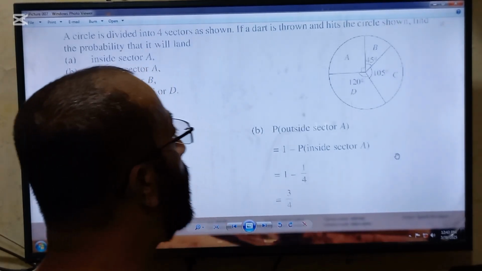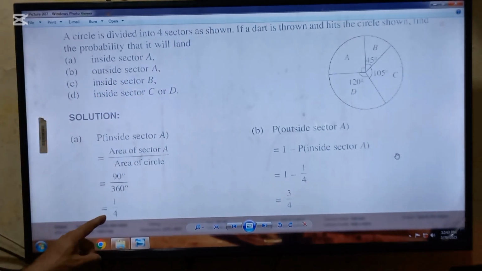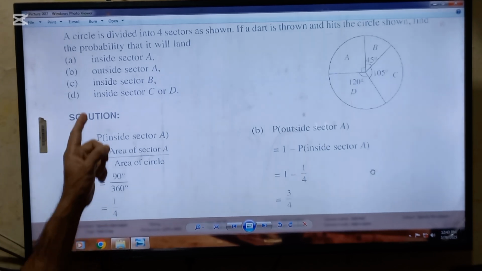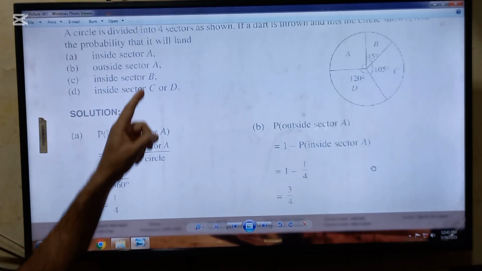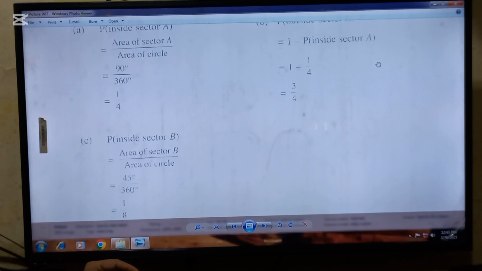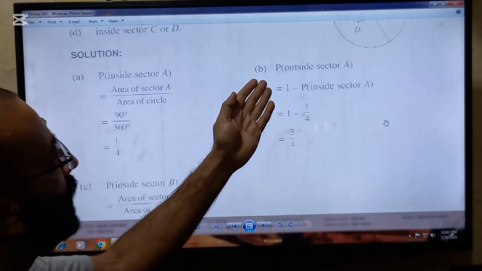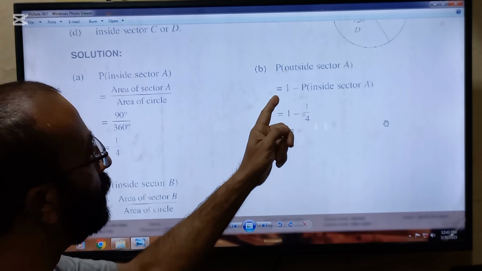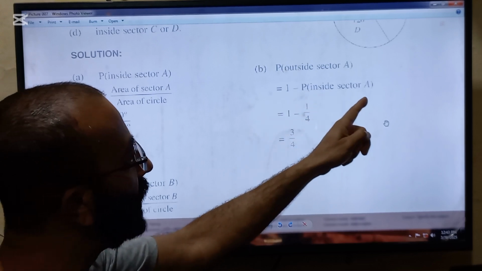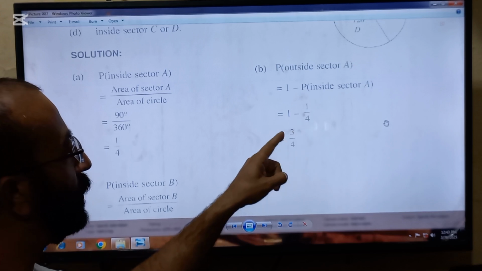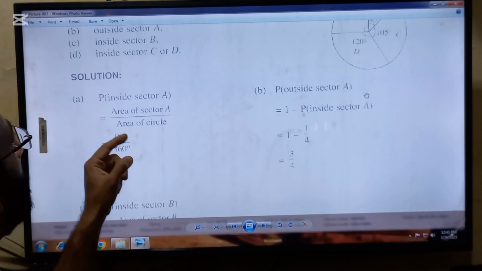And another way is this: you find out the probability of inside the sector A, just subtract it from 1, you will get the probability of outside the sector A. B part is probability outside the sector A, 1 minus probability inside the sector A, that is 1/4. So 1 minus 1/4 will be equal to 3/4.